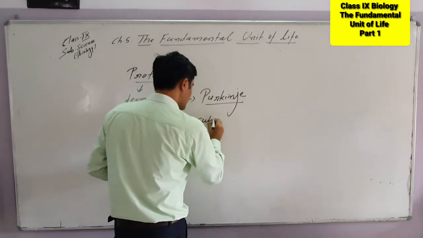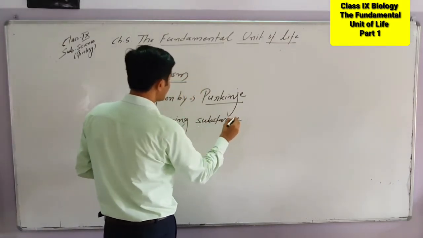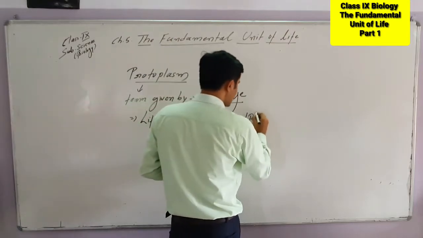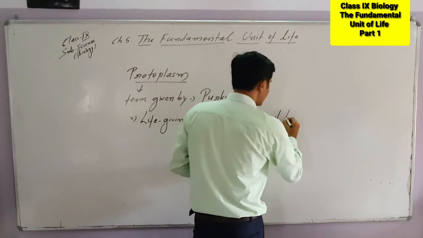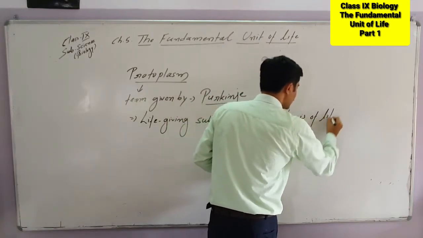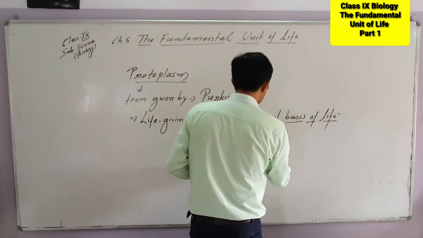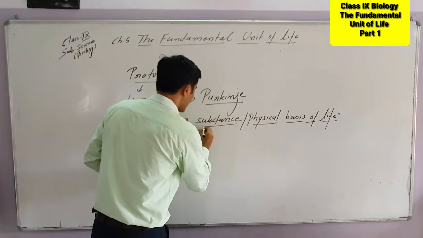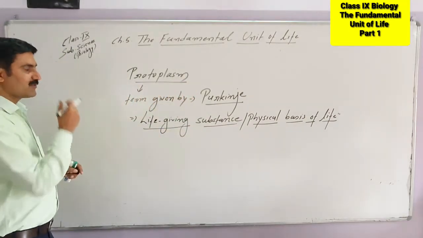This is very important. Protoplasm is a life-giving substance, or sometimes we consider this as the physical basis of life. Why is it called the physical basis of life? Because all the important biochemical reaction pathways are completed in the protoplasm. So where